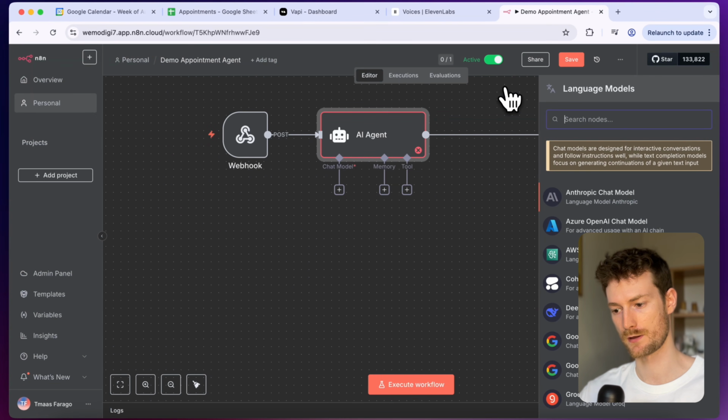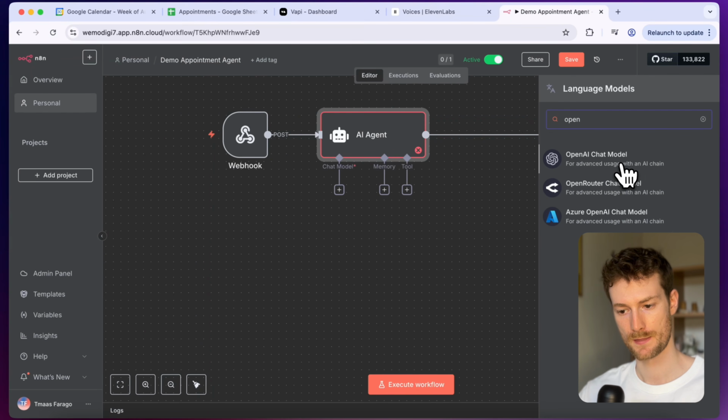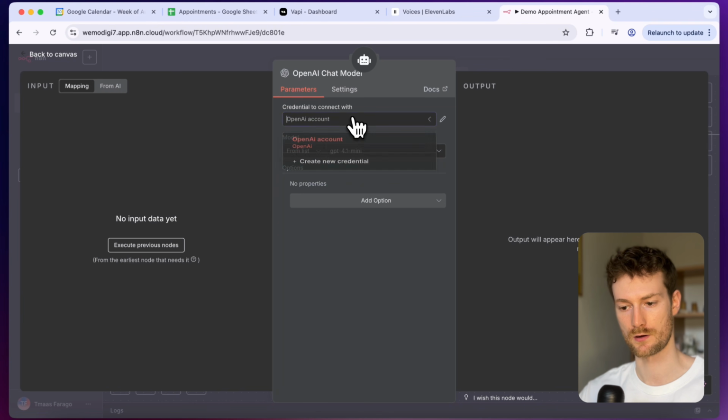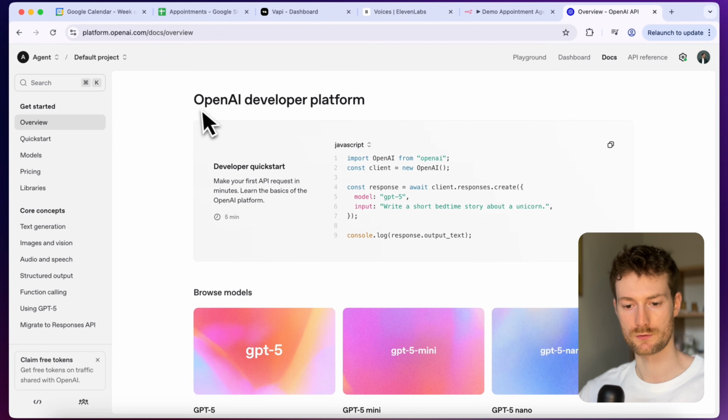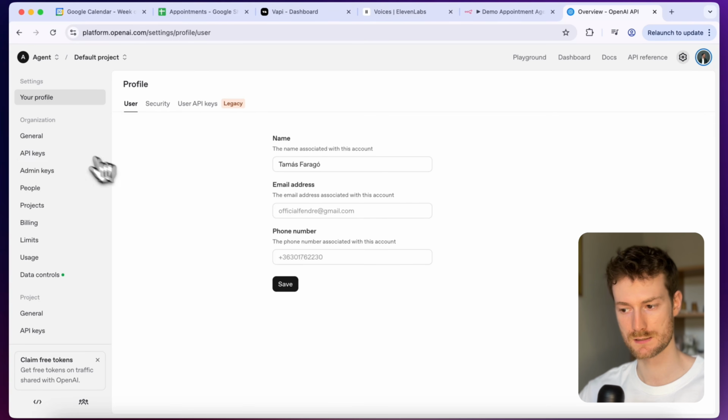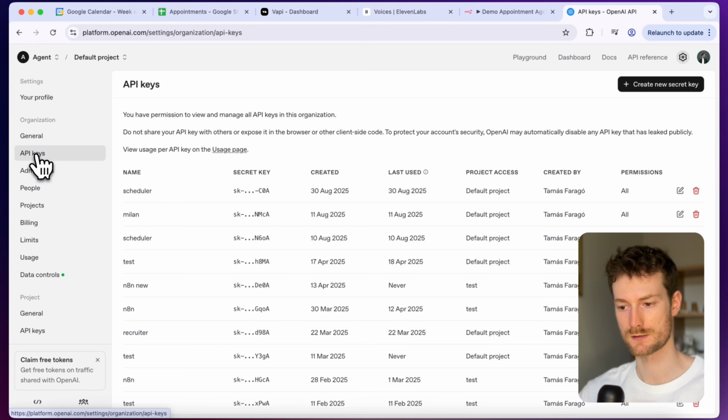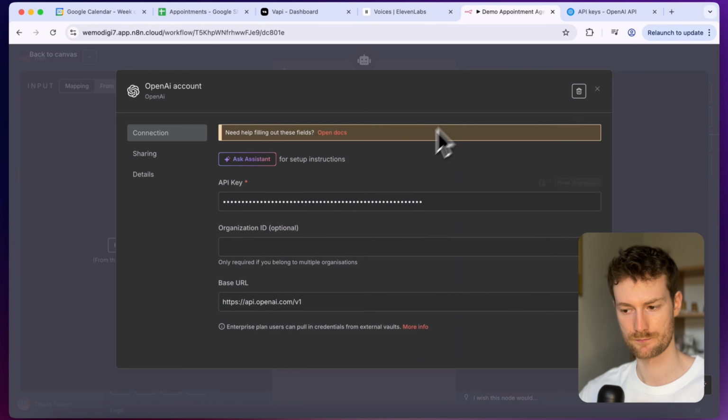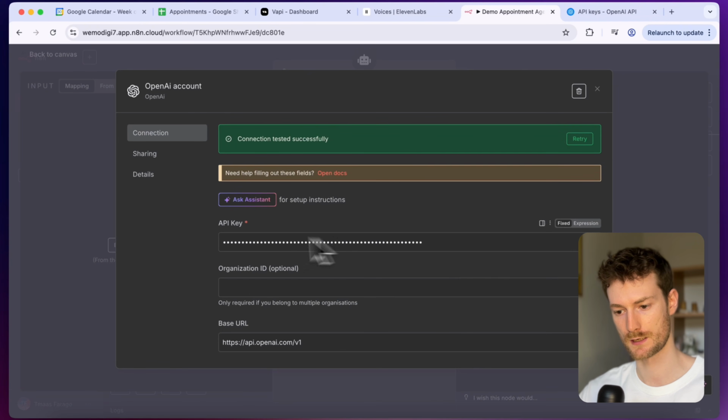If you have an OpenAI account, you can select OpenAI, and obviously you need to authenticate your account. If you don't have an OpenAI account, you can go to platform.openai.com. You need to add some credits to your account, and once you have that, you can go to your profile and click on API keys, and here you can create your secret key. And once you have that, you can go back to n8n and just paste your key here, and then your OpenAI account will be authenticated.